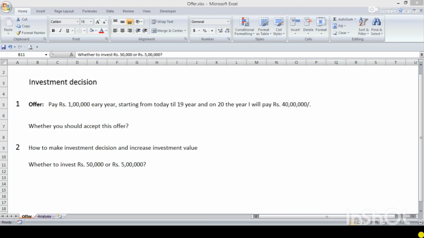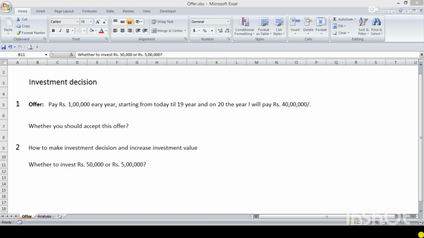So the simple answer is, if you have an option of investing one of these, then you have to invest 50,000. If it reduces to 40, you have to restrict to 40. If it reduces from 40 to 20, you have to restrict to 20. And when you are sure that you can make it from 20 to 30 and 30 to 40, then only you have to invest further.